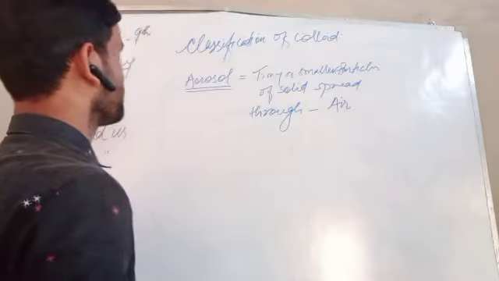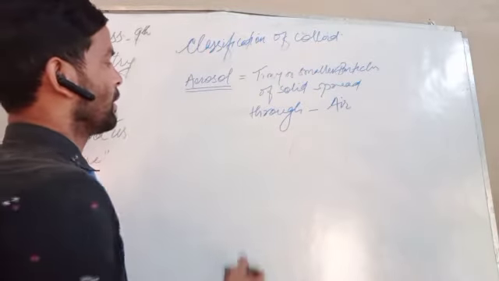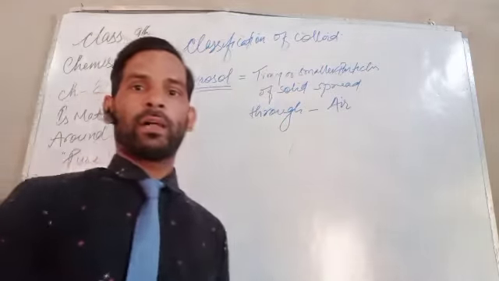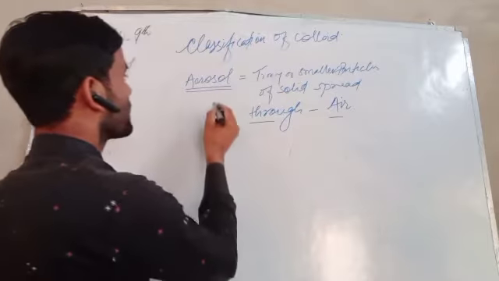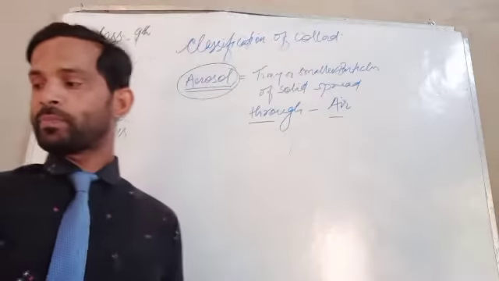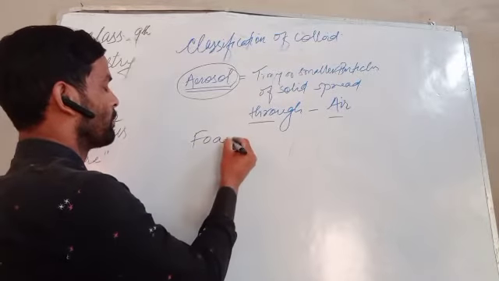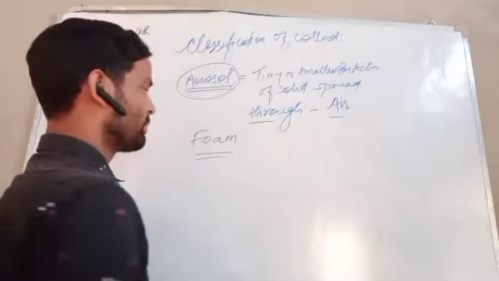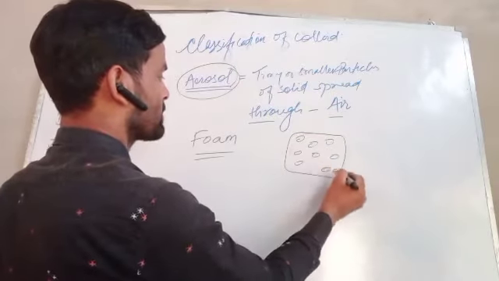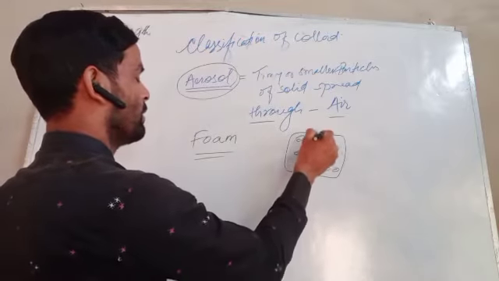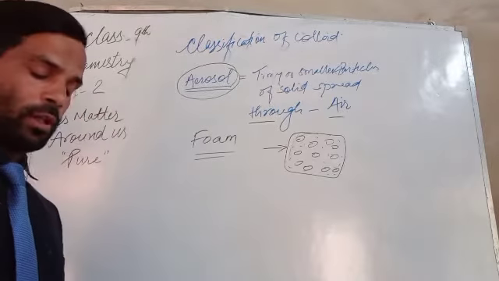The next one is like a brushing, or this can be used for painting, denting, etc. Next one is foam. Foam is another type of sol. That is, suppose there is a foam, where gaseous particles are embedded through the liquid, that is called a foam, another form of sol.